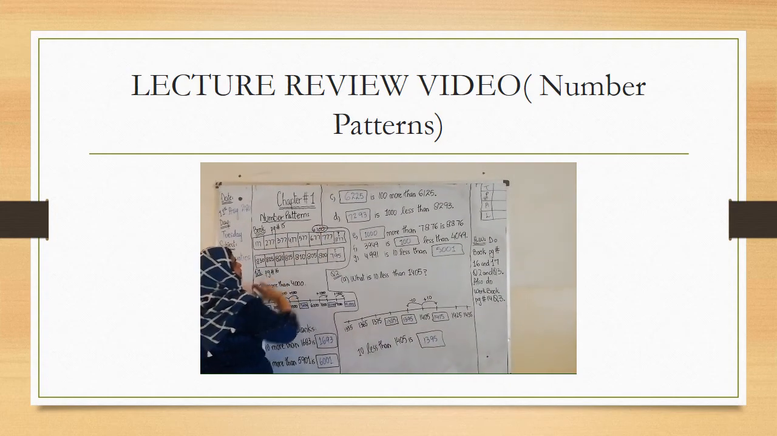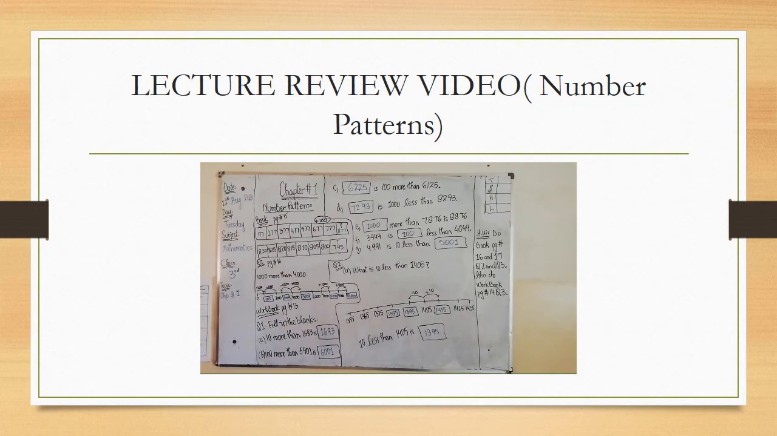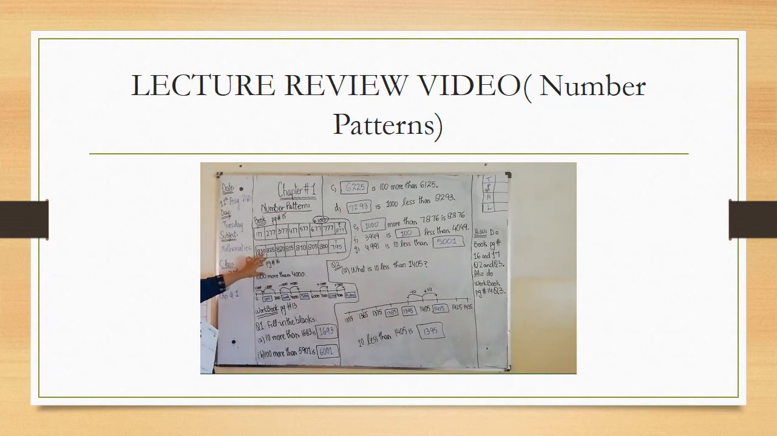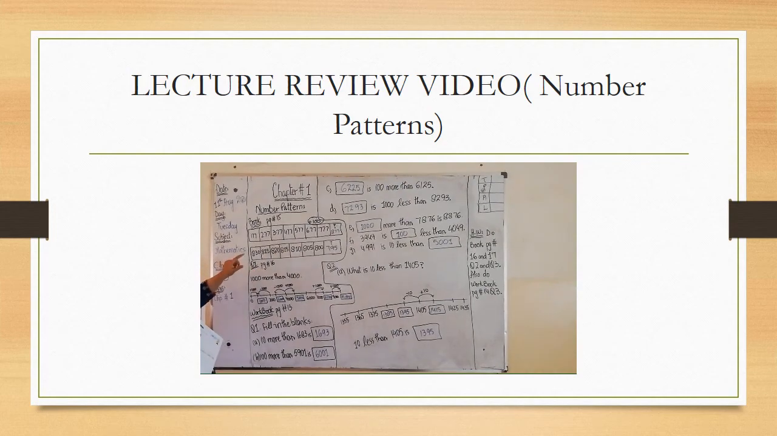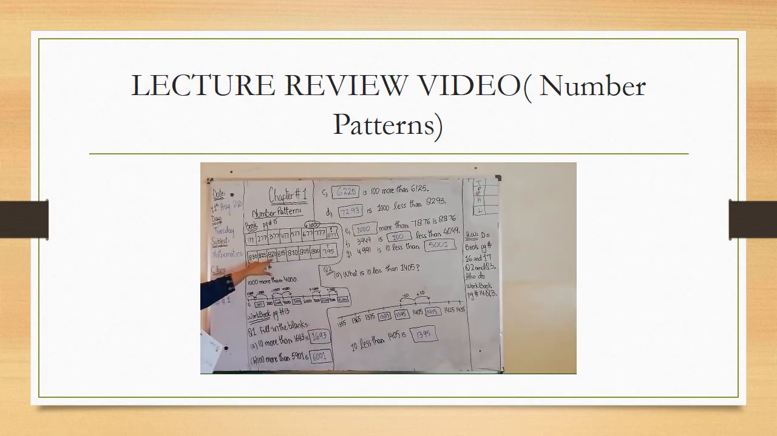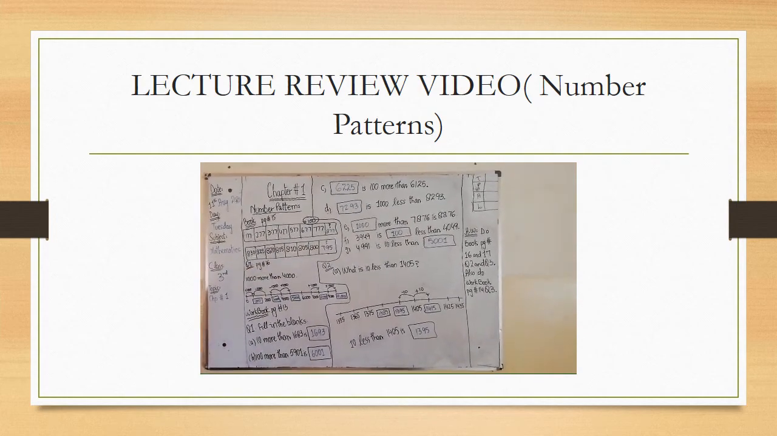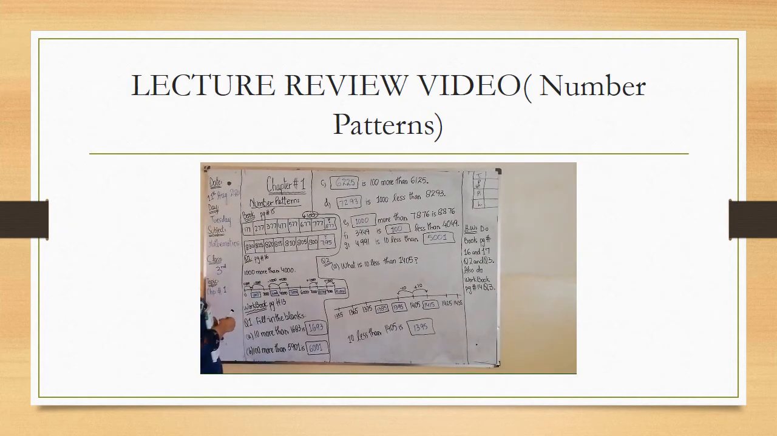Okay class? Now in the second column there is 830, 825, which means it is a decreasing trend. Decreasing by 5: 830, 825, 820, 815, 810, 805, 800. So when we subtract 5 from 800, the answer is 795.